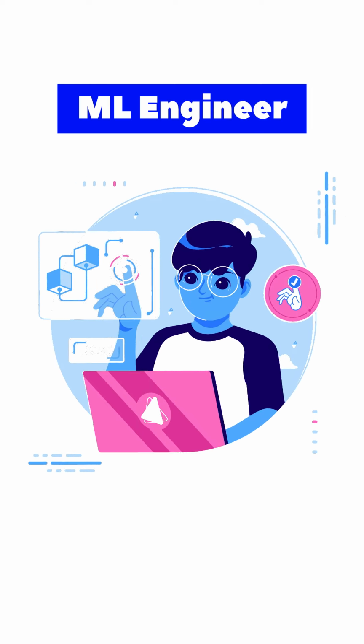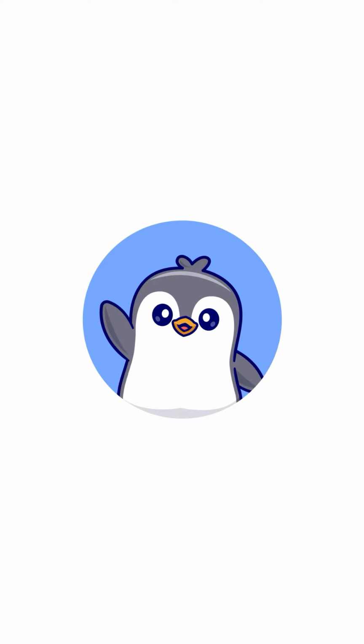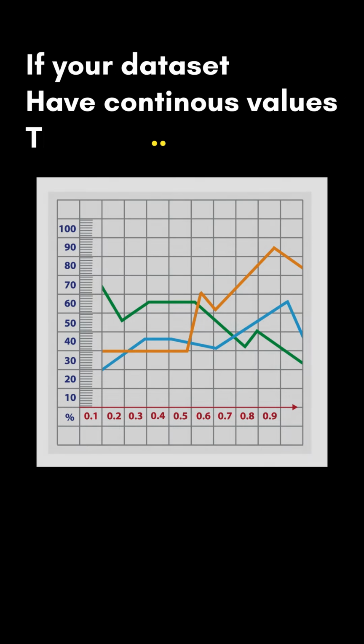Now, how do you start thinking like an ML engineer? Ask yourself these very simple questions. First, is my data in the form of text? Is it count based? Does it have any frequency based features? If it involves count based or frequency based data, then you go with the multinomial naive Bayes, which is a perfect one. Second, are my inputs continuous numbers like age, weight, temperature?